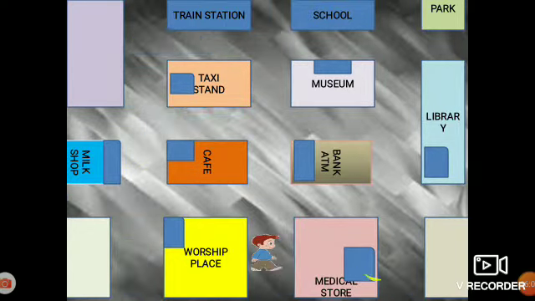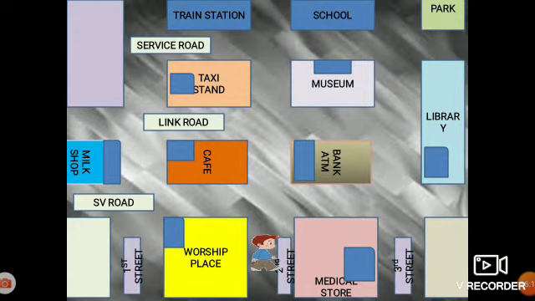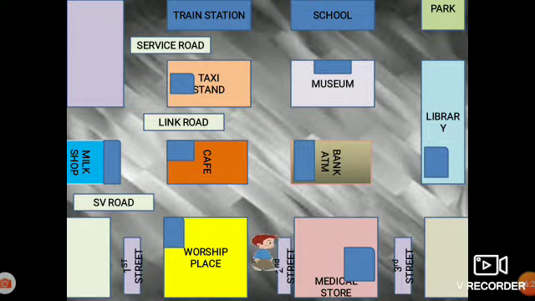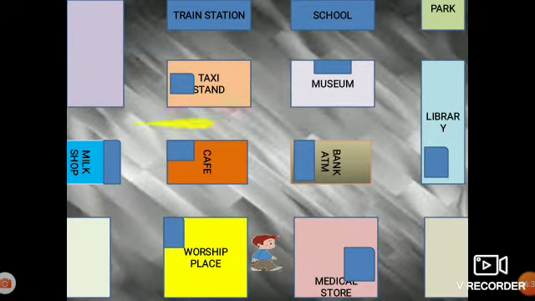Now we have 3 streets over here. This entire street is first street, this is second street, this is third street. Apart from these streets, we have roads. This entire road is SV road, this is linking road, and this is service road.